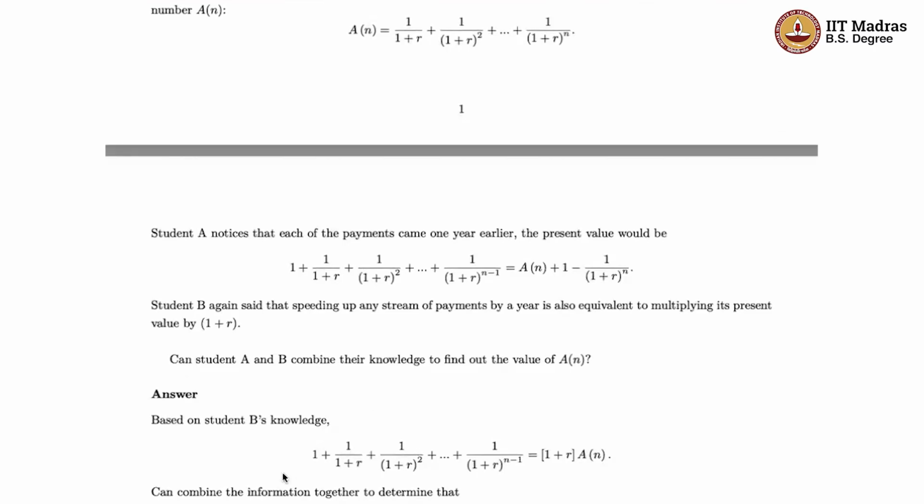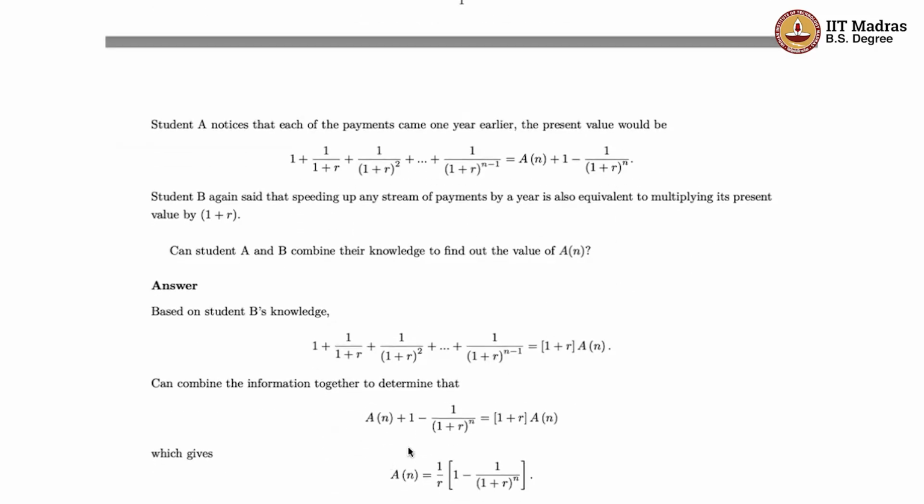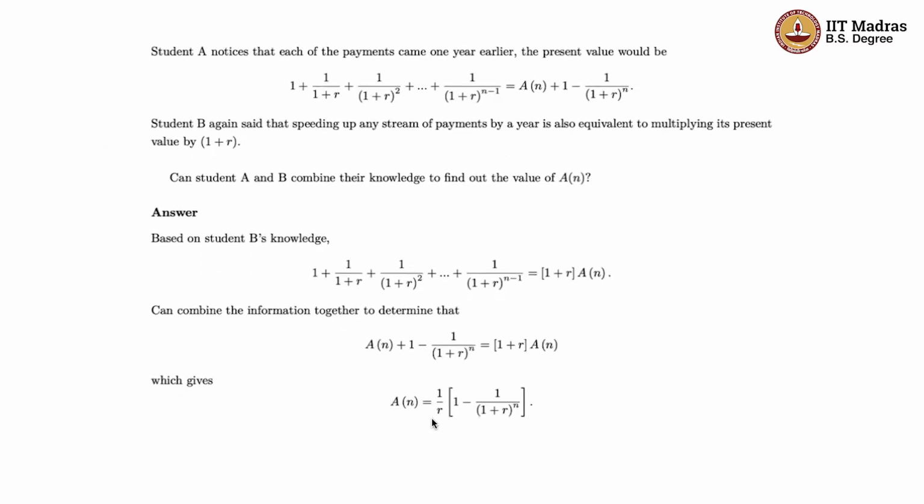So as I said, based on B's knowledge, this is the relationship. If you start from today and end in year n minus 1, you end up getting an expression which is 1 plus R times A_n. And now we can equate this 1 plus R times A_n to what A's observation was. So this must be equal to A_n plus 1 minus 1 by (1 plus R) to the power n. And now if you solve for this, the two A_n cancel out. So you have got 1 minus 1 by (1 plus R) to the power n is equal to R times A_n. So A_n is therefore expressed like this, right?